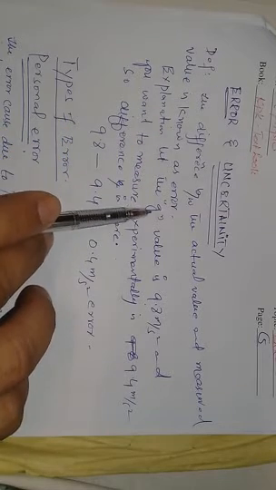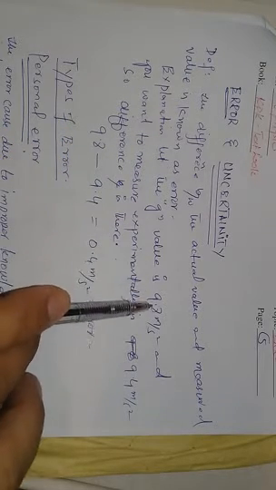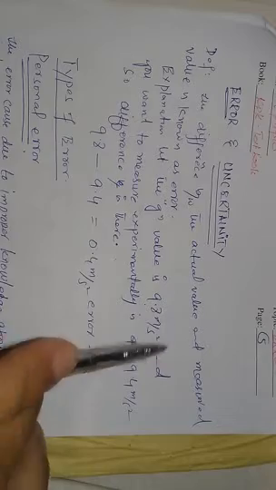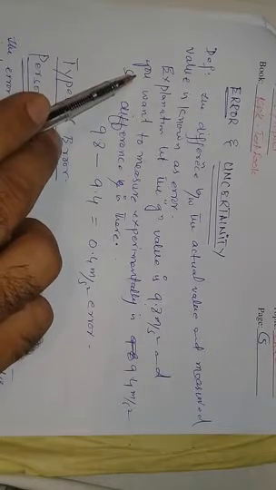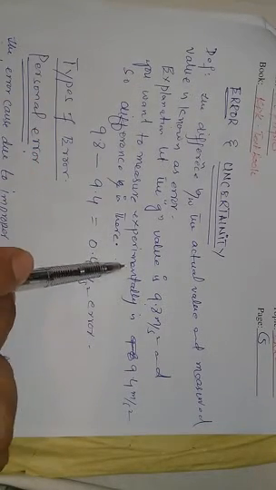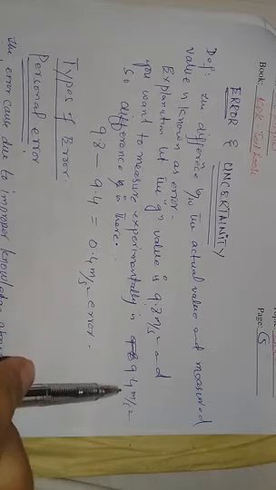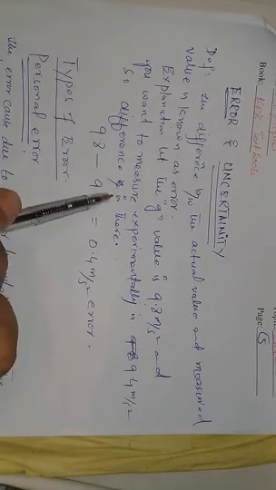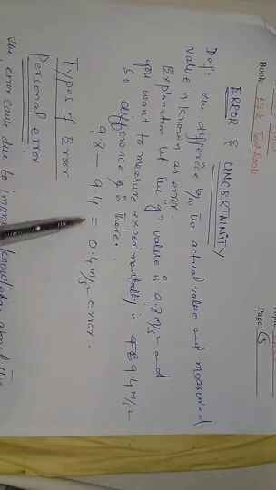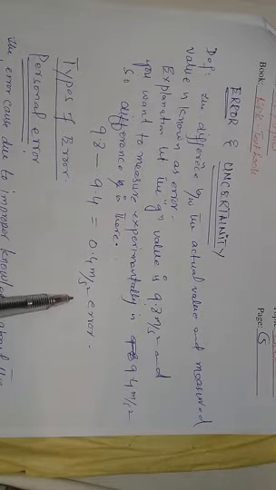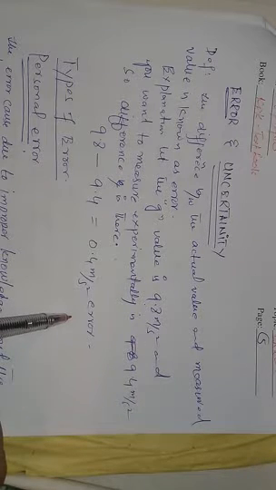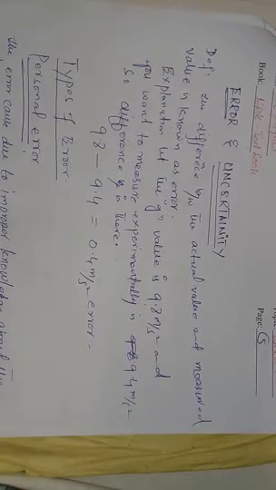Explanation: let the value of g be 9.8 meter per second square, and you want to measure it experimentally and get 9.4 meter per second square. So the difference, 9.8 minus 0.4 meter per second square, is the error, the mistake that you made.